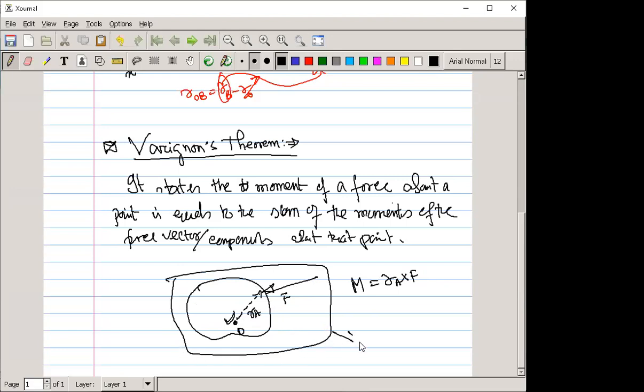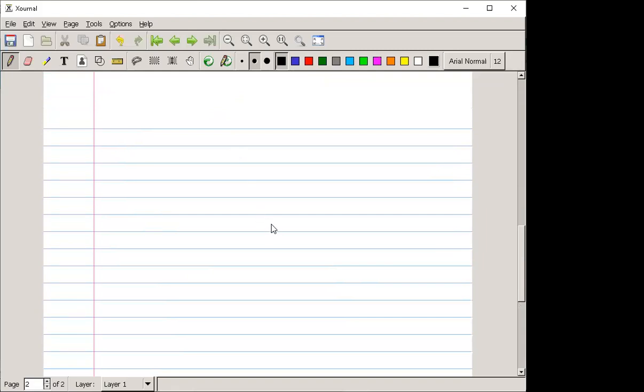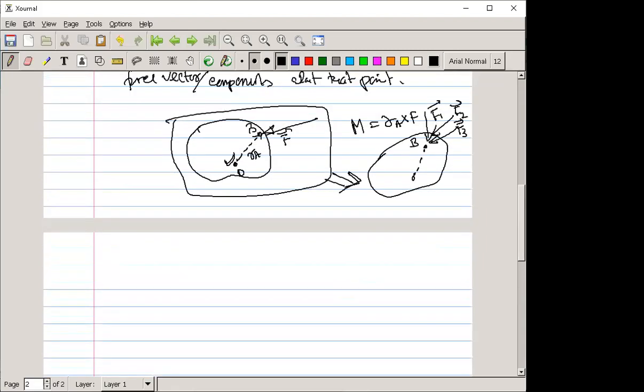If we draw an equivalent system of this, with this position vector and this point b, and at that point you apply three or four forces, for example F1, F2, F3, these are force vectors, right? If the F vector is equal to the summation of these three vectors, then we can say the moment is also equal. Understand?